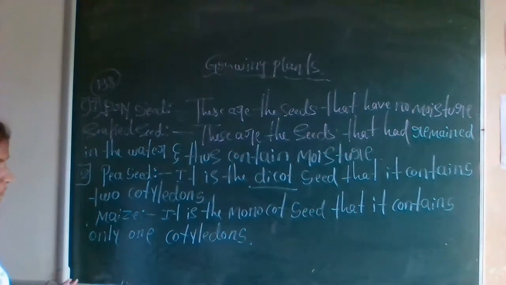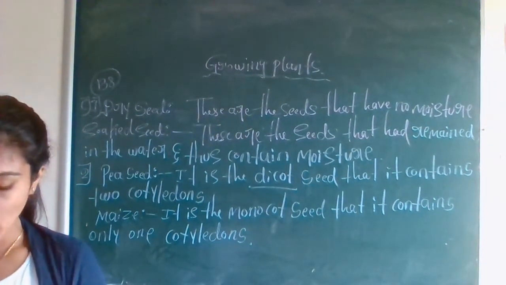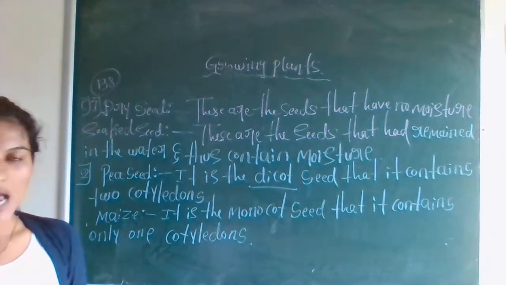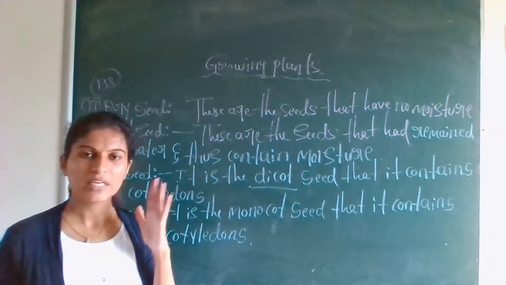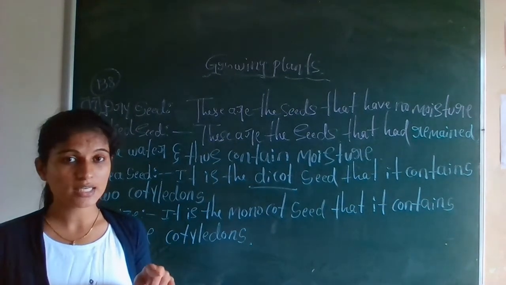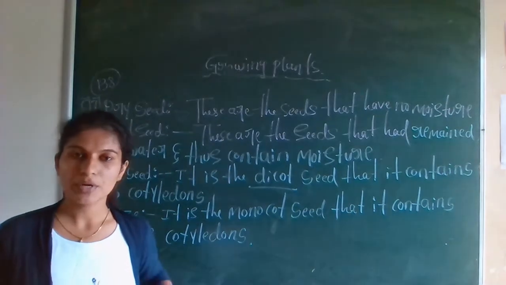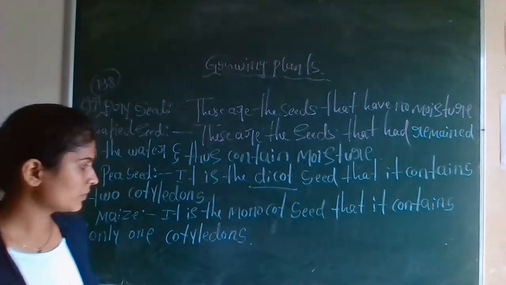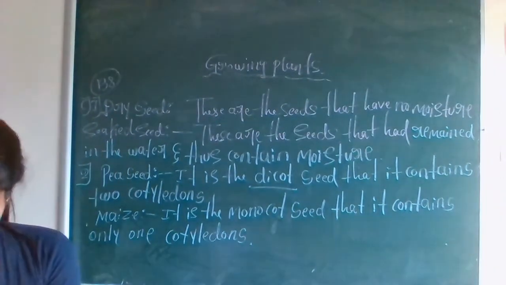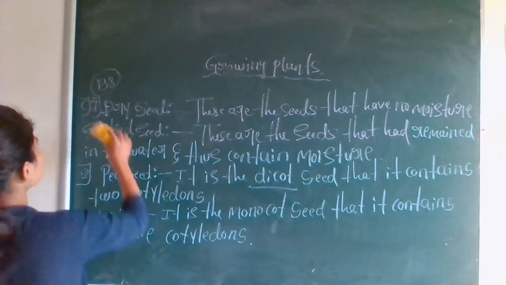Okay, so next, third one. What is the question? Rabi and Kharif crops. You have to write the difference between Kharif and Rabi crops. What is the hint in bracket? A season is there. Okay, so you have to write the difference according to their seasons. So third one.